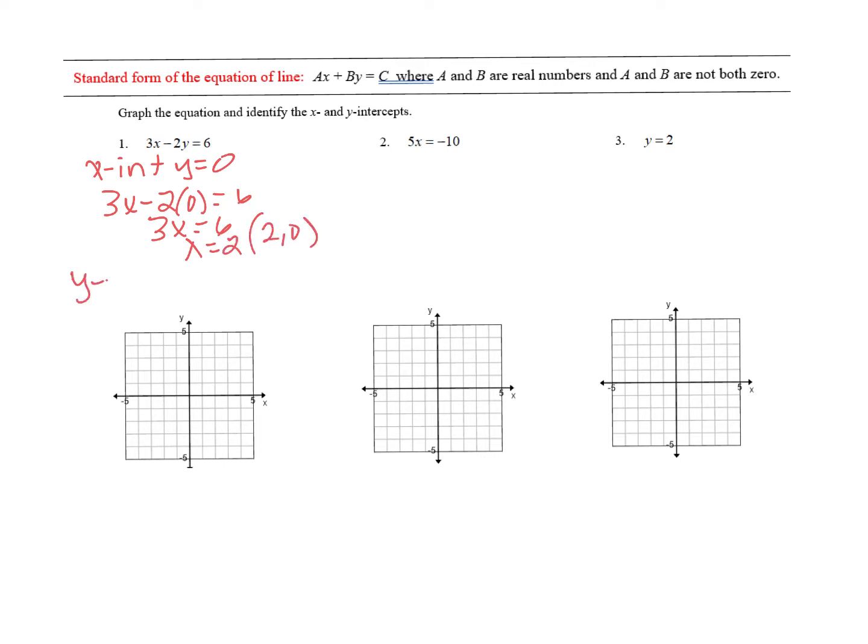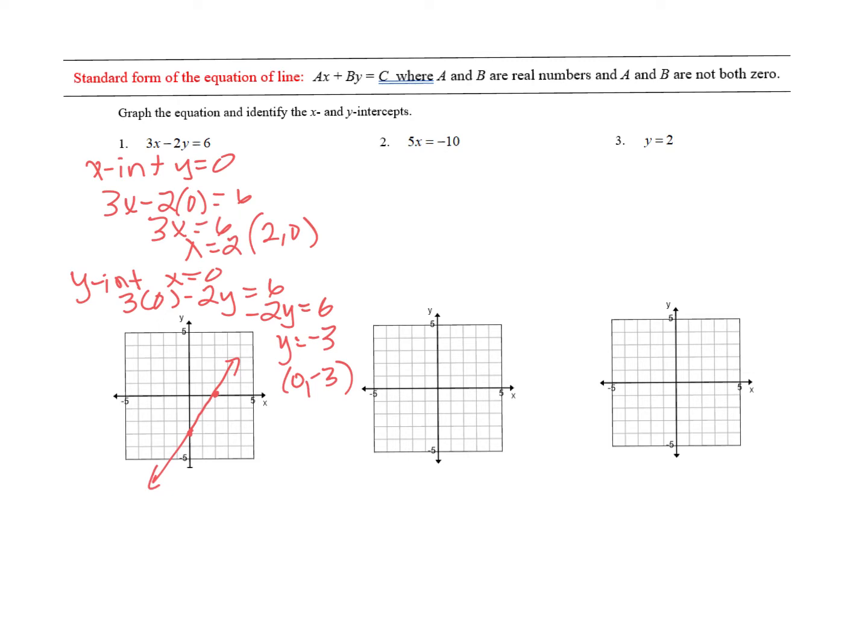The y-intercept means that we're going to make x equal to 0. So 3 times 0 minus 2y equals 6. So that leaves me with negative 2y equals 6. So y is equal to negative 3. So my y-intercept is 0, negative 3. So when I plot those 2 points, 2, 0 and 0, negative 3, the line is the connection between those 2 points.